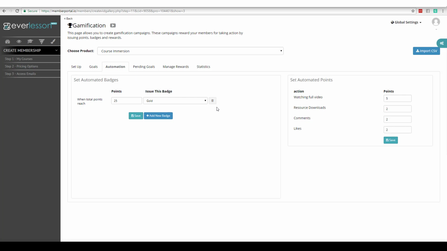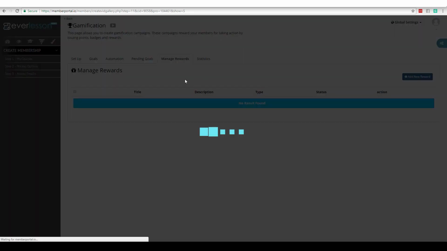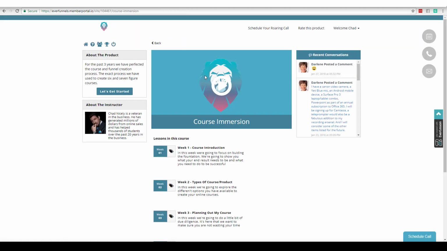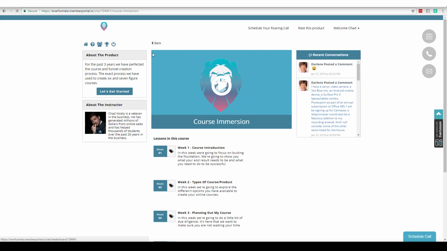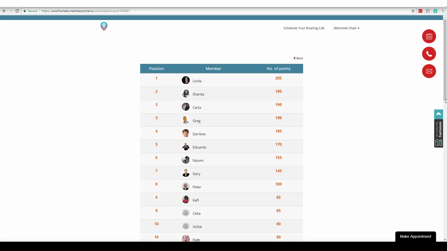And also something else I want to mention is when they receive a badge from you, you can actually give them a reward. So what you could do is you could go ahead and give them a Starbucks gift card, or you could give them a t-shirt, or you could give them access to one of your other courses, okay? But as you can see, gamification definitely works. And if I come over here to my leaderboard, you can see that all these people are rocking it out.